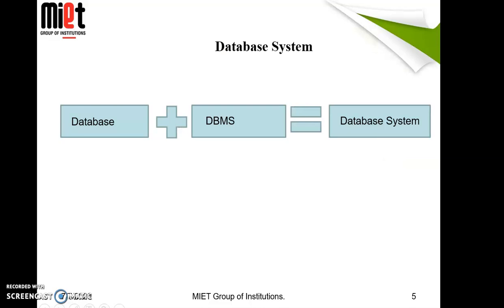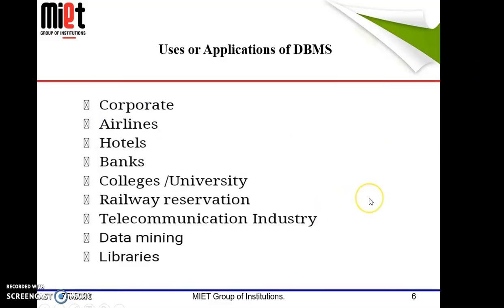Now I should ask you, what is a database system? A database system is a combination of database and DBMS. That is called the database system. What are the uses or applications of DBMS? Where do we use the DBMS? In corporates, airlines, hotels, banks, universities, railway reservation, the telecommunication industry, data mining and libraries. These are some applications of DBMS.